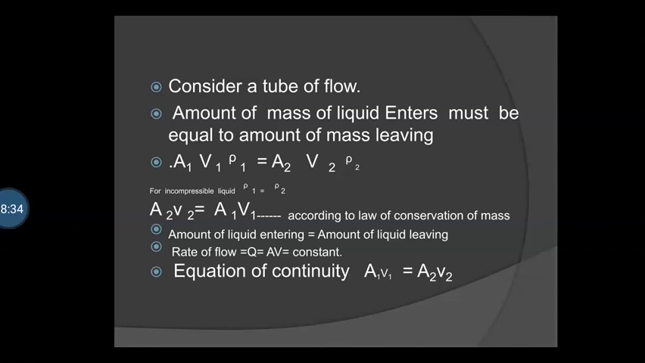The rate of flow Q is equal to AV, which is constant. Equation of continuity: A1 V1 is equal to A2 V2. This A1 V1 is equal to A2 V2 is known as the equation of continuity.